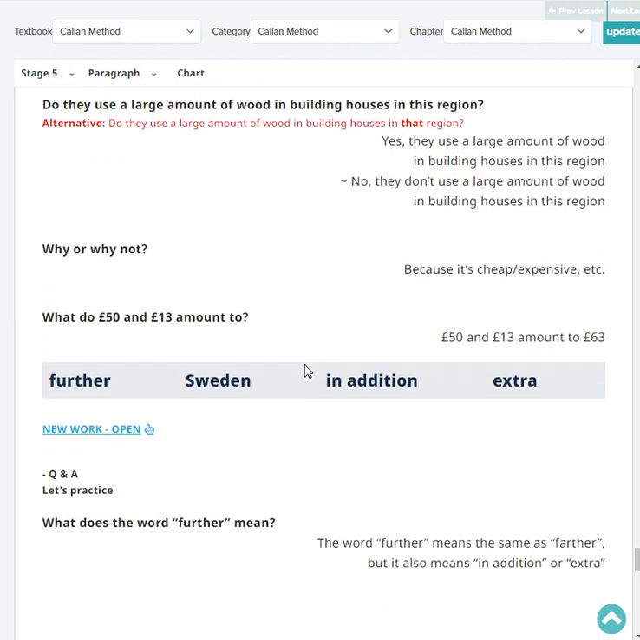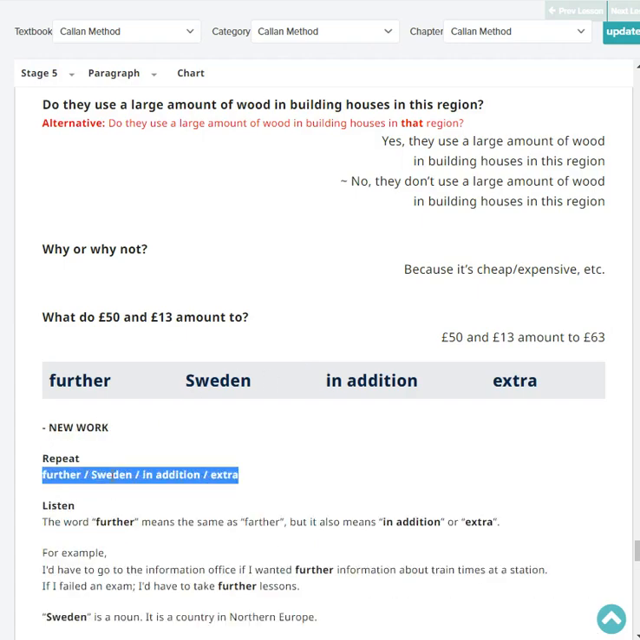Next, what do 50 pounds and 13 pounds amount to? 50 pounds and 13 pounds amount to 63 pounds. Very good. Next, repeat. Further.